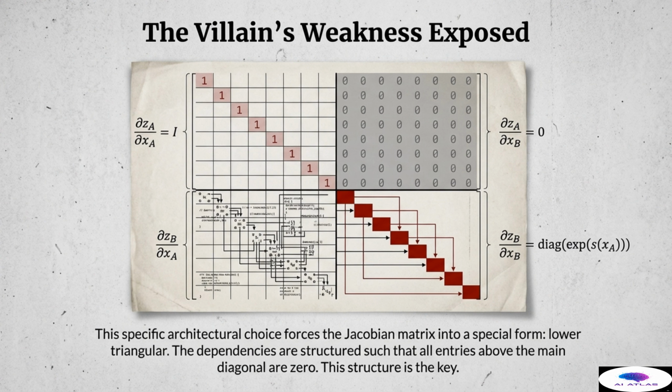Now, look at the bottom right, the derivatives of z sub b with respect to x sub b. Because the transformation of x sub b is element-wise, controlled only by the parameters s and t derived from x sub a, this block becomes a simple diagonal matrix. All of this structure ensures that all entries above the main diagonal of the full Jacobian matrix are zero, resulting in a perfectly lower triangular matrix. This structure is the key to our success.